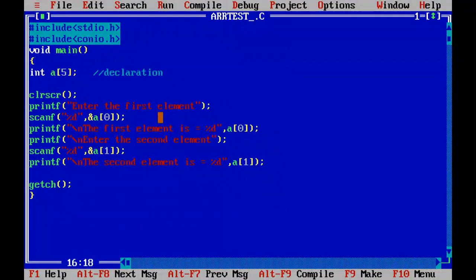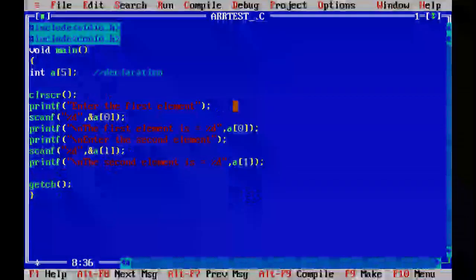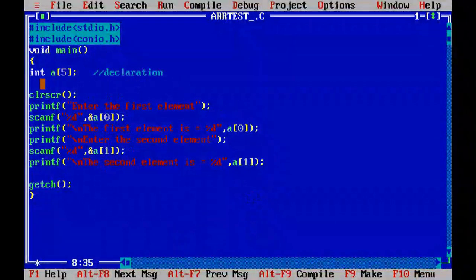Suppose here you have scanned and entered 5, so it will store at A0, as I showed you in the previous slide, the correct position of the elements. So this is the address operator. It will store at the address of A0. And for the next element, suppose you enter 10, then it will store at the A1 place. The same place value I have printed here. So this is one method by which you can initialize values to an array and print them.